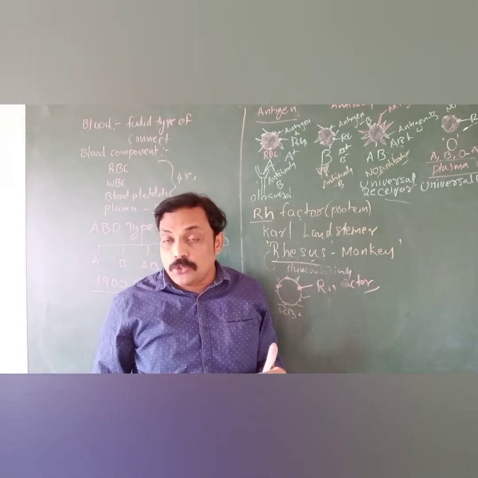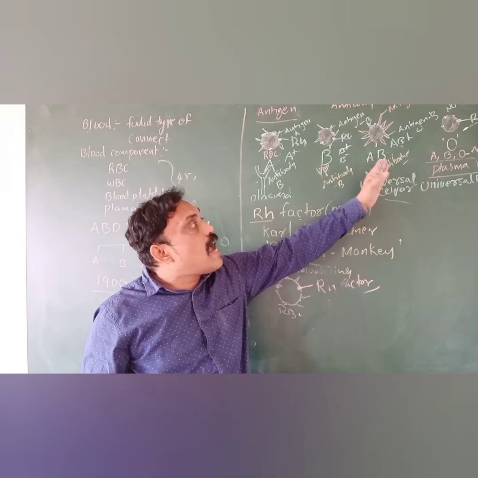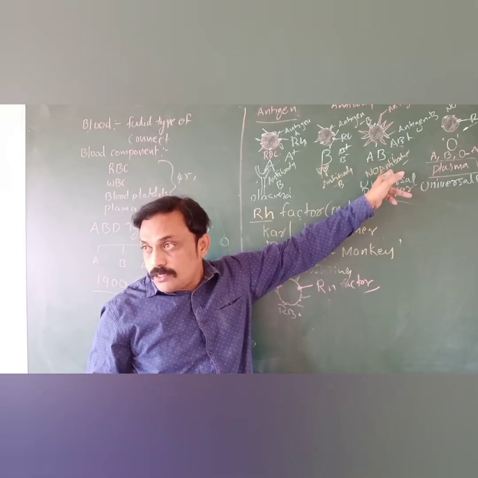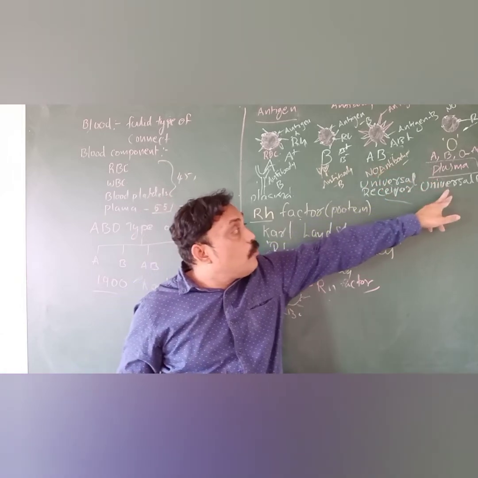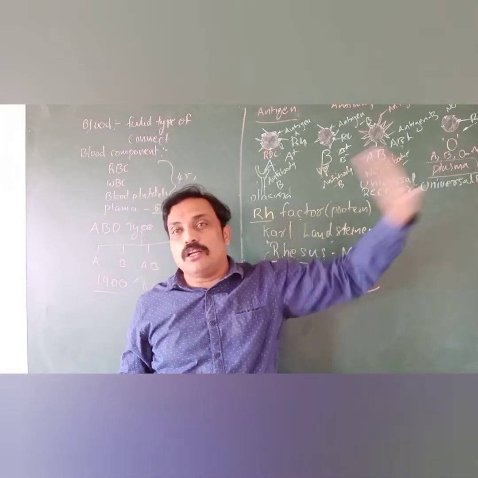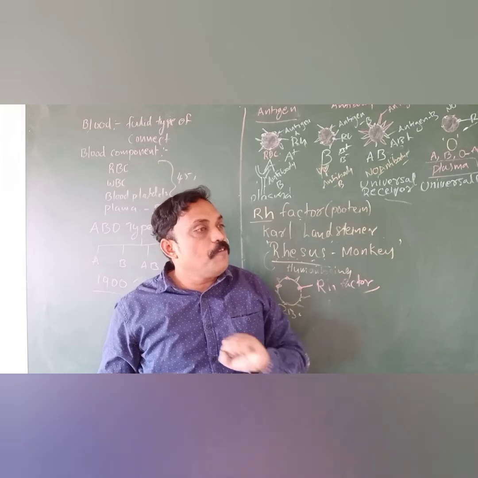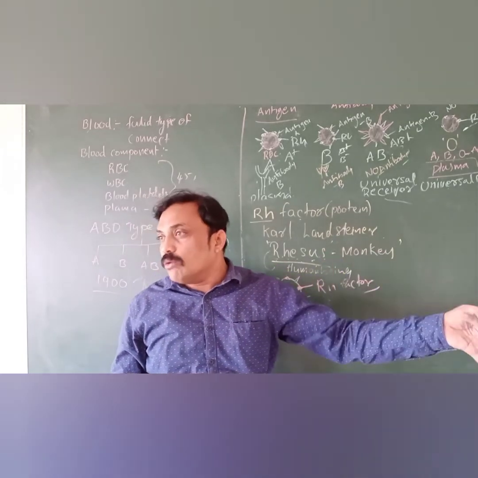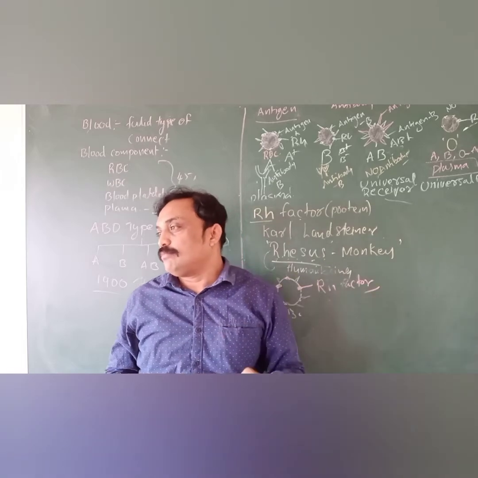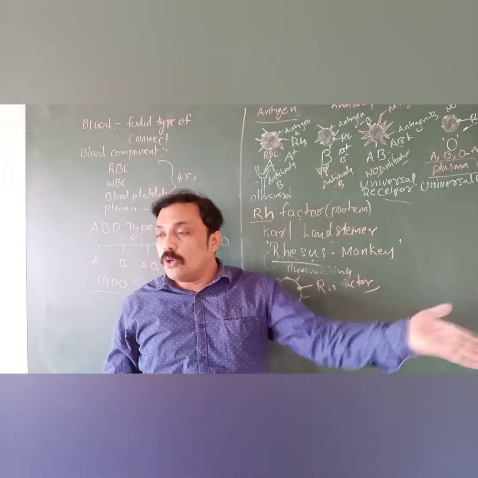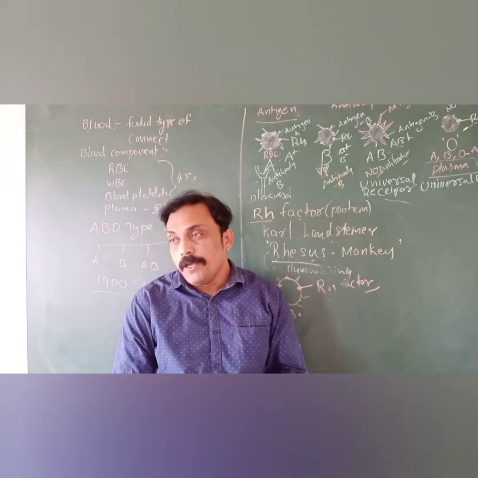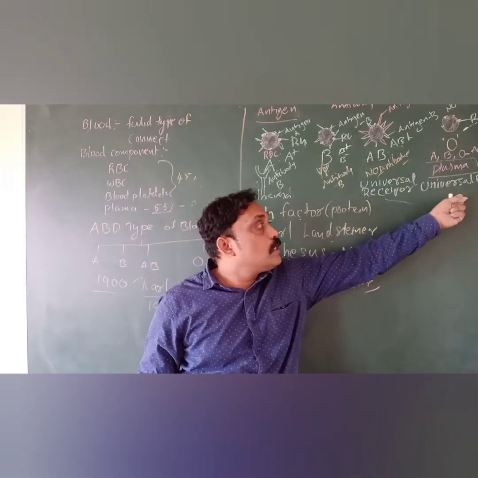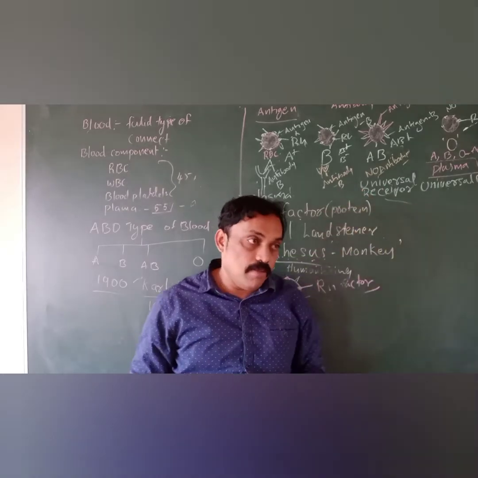Why is it not suitable? Because in that blood the antibodies are absent. Here the O group is the universal donor. It is suitable to donate to all other blood groups: A, B, O, AB. So the AB blood group we can call the universal receiver, and the O type blood group we can call the universal donor.